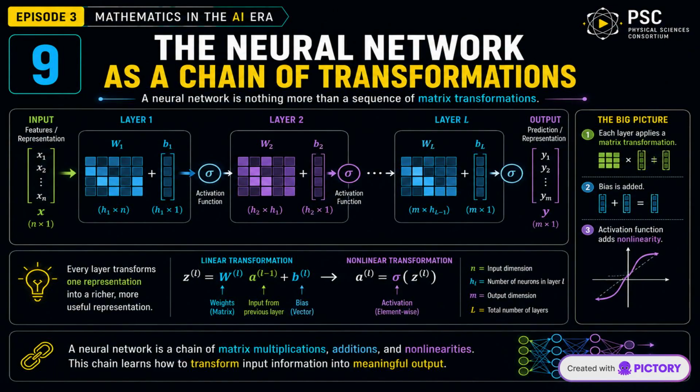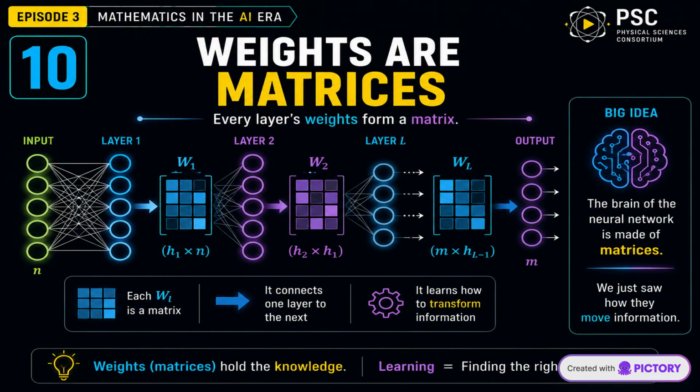A neural network can be viewed as a sequence of mathematical transformations. Information enters as a vector, passes through layers, and is repeatedly transformed. Each layer changes the representation, gradually extracting patterns needed for the final prediction. Inside a neural network, these transformations are controlled by weights. When many weights are organized together, they form matrices. During computation, these weight matrices multiply incoming vectors, determining how information flows through the network.